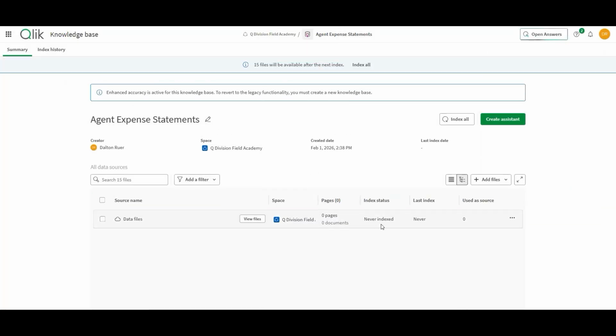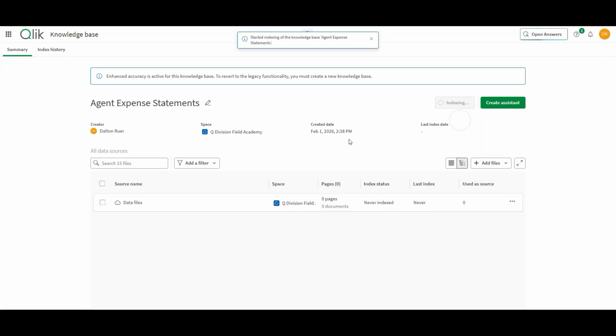I'm not even going to suggest it because you're going to wag your finger at me. These are not indexed yet. I am not ready to use these until I have indexed them. So I'm going to go ahead and say index all.